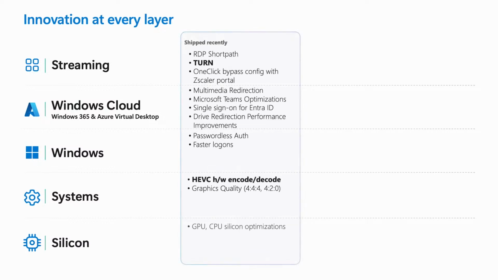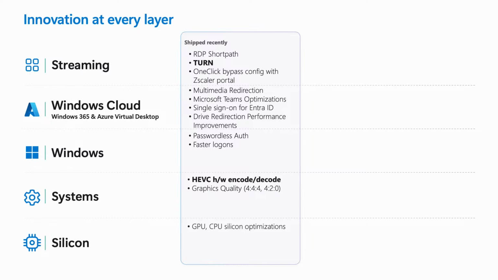So in streaming, Rinku talked with us about the TURN relays and then the one-click bypass for Zscaler. We've shipped a bunch of other features in Windows Cloud, from some of the Microsoft Teams optimizations that we've talked about and had demos of previously on this channel, as well as some auth and what Angelo just mentioned around HEVC.